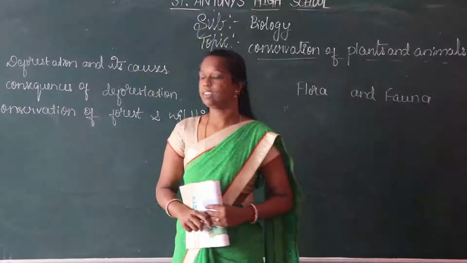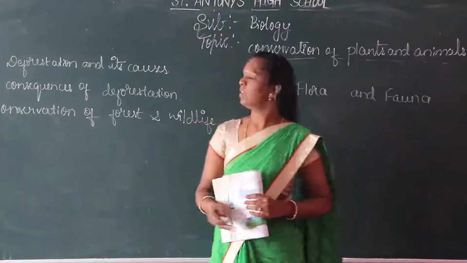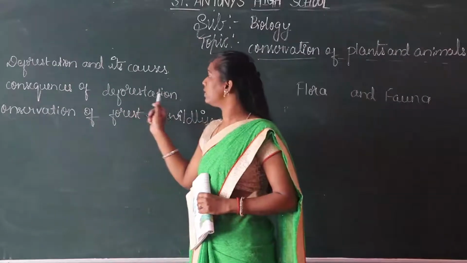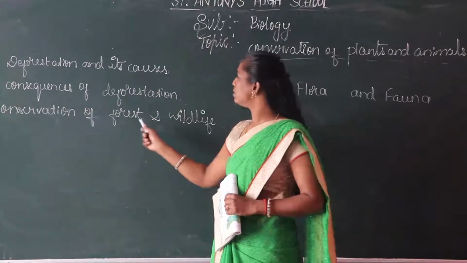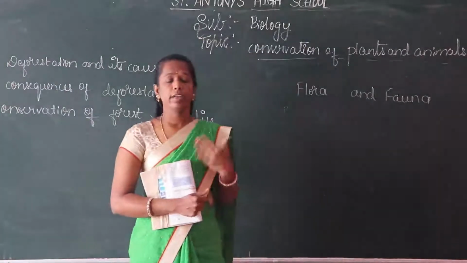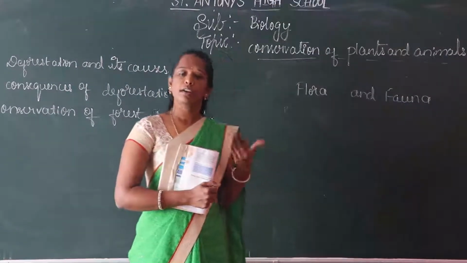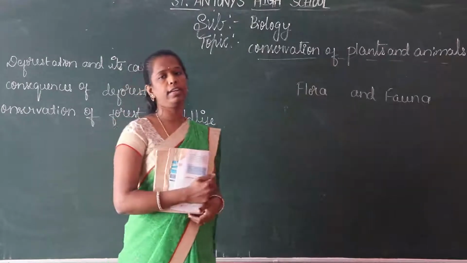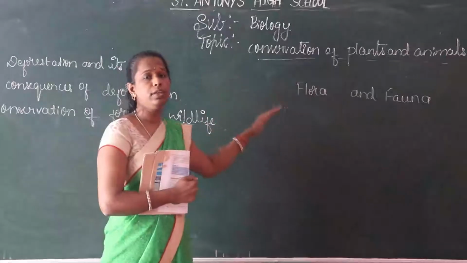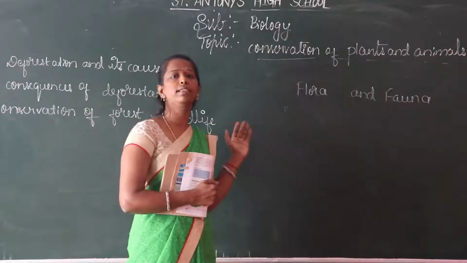Last class we discussed the lesson conservation of plants and animals. The concepts are deforestation and its causes, and second, consequences of deforestation, conservation of forest and wildlife. Cutting down of trees causes soil erosion, so it leads to decreasing the fertility of the soil. The consequences of deforestation may include global warming. The main thing is global warming.